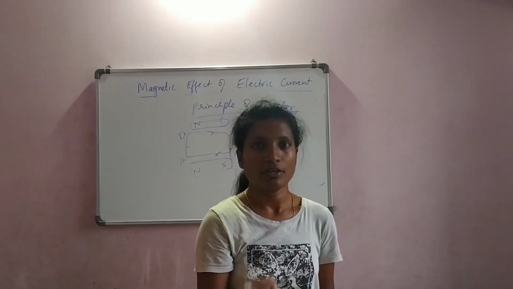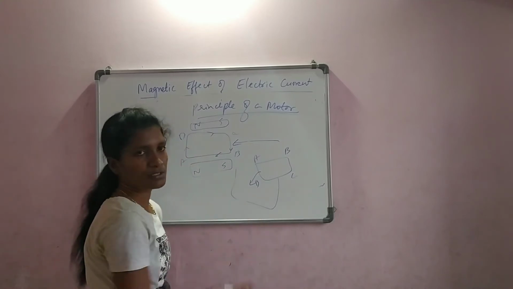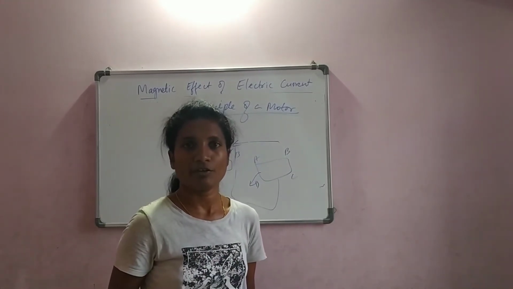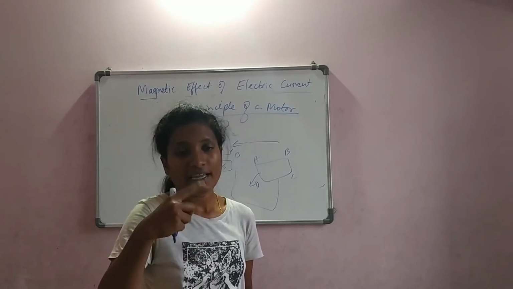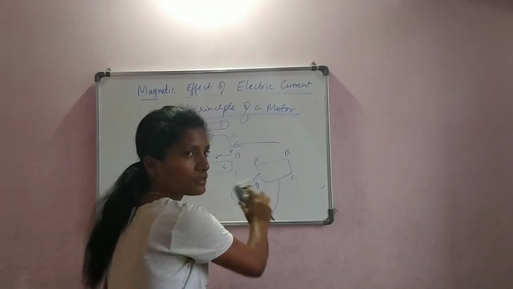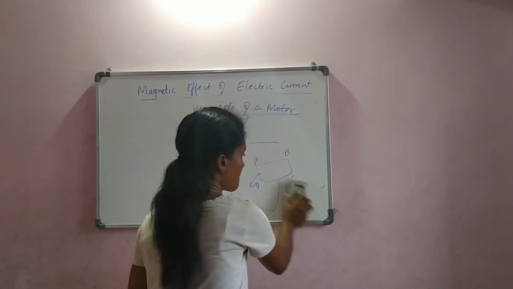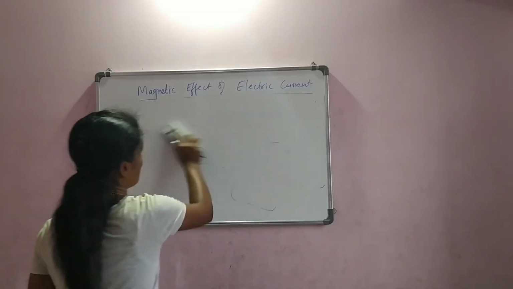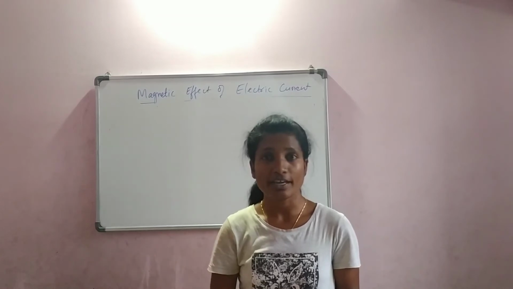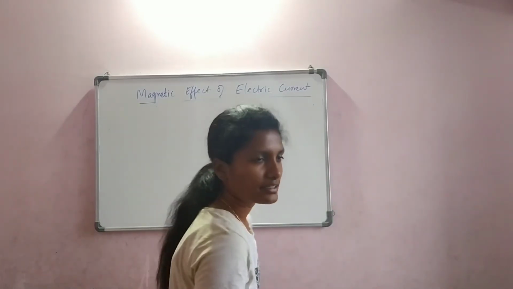It's very simple. So to describe it in few words, this is how we can tell the principle of a motor. Now let us conduct an experiment and watch how actually those coils are getting rotated. Okay. Now let us see how this motor is constructed and the working of that motor.